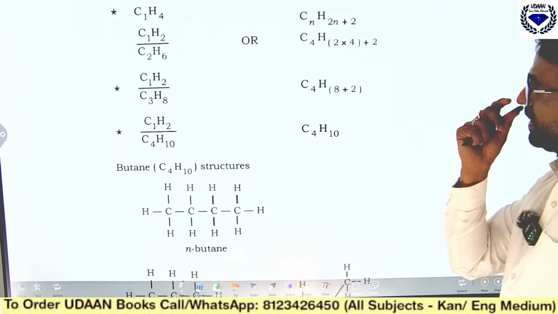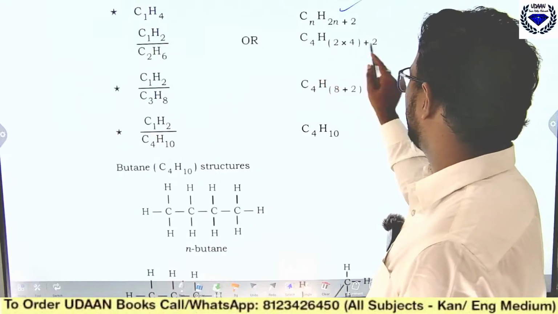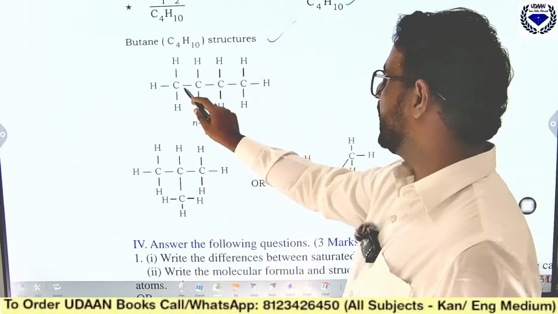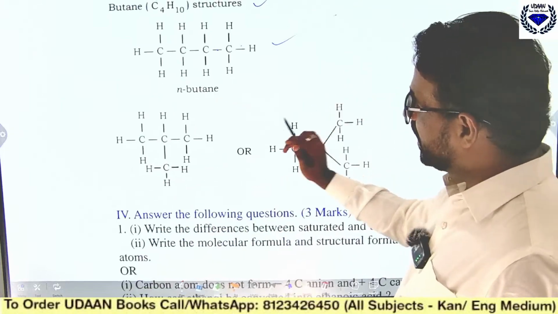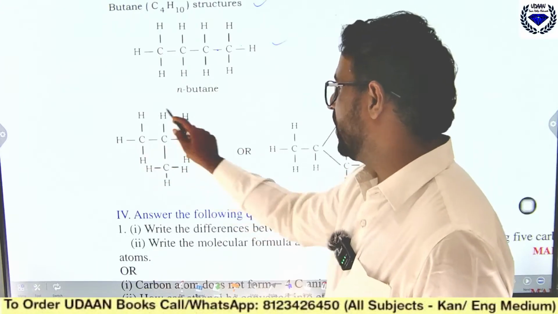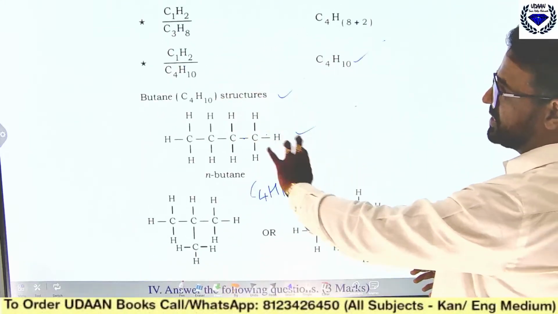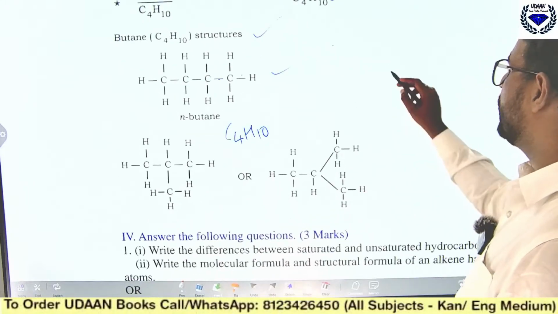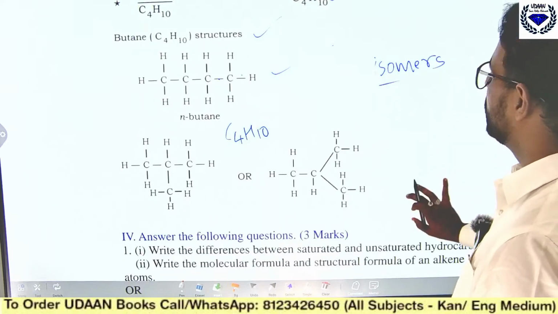I have already done it. See here. CnH2n plus 2. So C4H10 you will get, and for butane, one structural formula is n-butane. You write all the carbons in a single line, and for each carbon you should write 4 bonds. Then 3 carbons you will write in series, and you will get 1 below. So you will get C4H10 in this case. The compounds which have the same molecular formula but different structural formulas, we call them isomers, or isomerism.